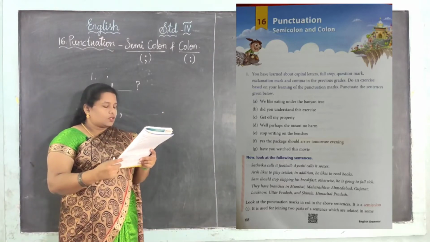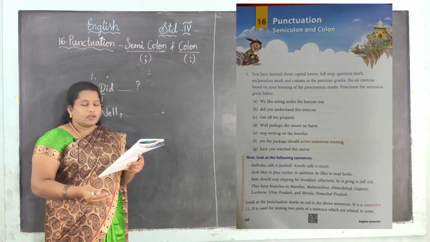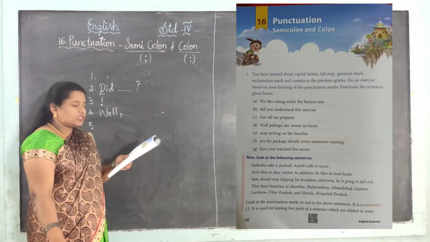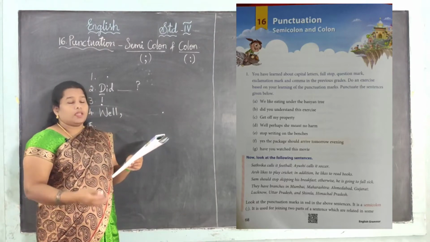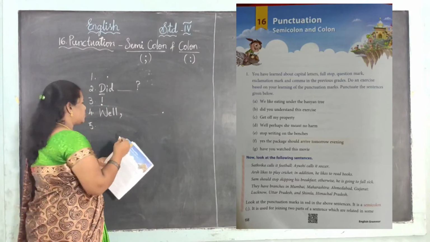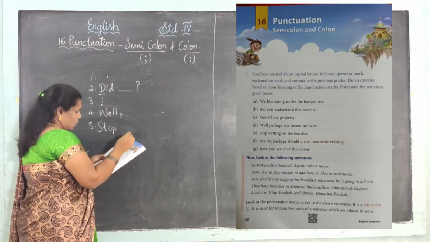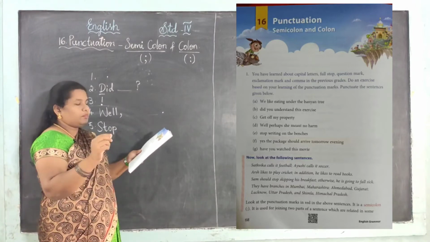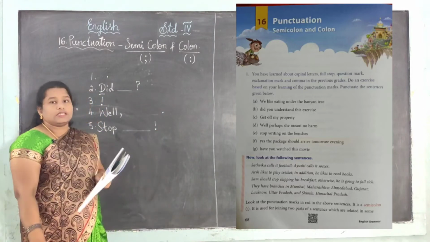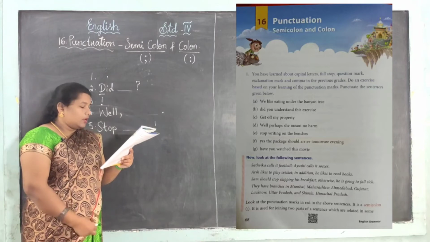Yes, next one, stop writing on the benches. See, this is a command, right? An order. So, for this, see the first starting letter, it is in small letter. So, we want to change it into capital letter. So, stop should be in capital. Then stop writing on the benches. After the benches, you want to give the exclamation mark. It is a command, right? Yes.